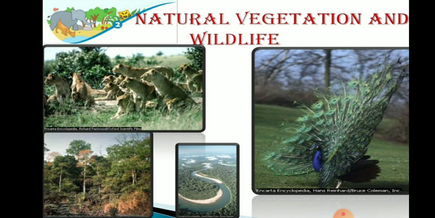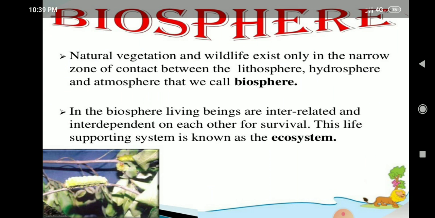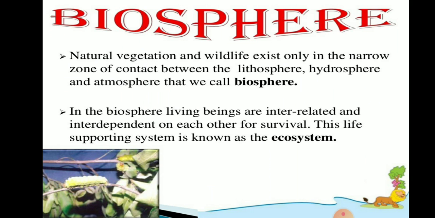Next we have natural vegetation and wildlife. After water, the next important natural resource is natural vegetation and wildlife. So let's begin this with the definition of biosphere. Natural vegetation and wildlife exist only in the narrow zone of contact between the lithosphere, hydrosphere, and atmosphere that we call biosphere. So we have this natural vegetation and wildlife in the biosphere only.